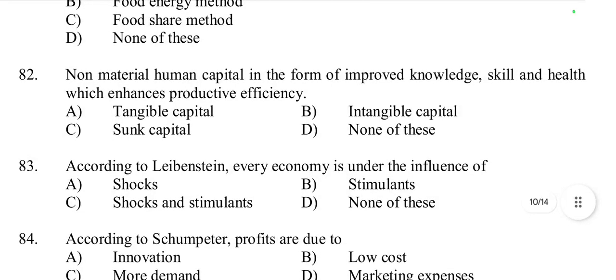Then question number 82. Non-material human capital in the form of improved knowledge, skills and health which enhance productive efficiency is called tangible capital, intangible capital, or sunk capital. It is called intangible capital. Option B, intangible capital, because intangible capital includes education, skills, health, knowledge, etc. So these factors that are non-physical but crucial for productivity are called intangible capital.